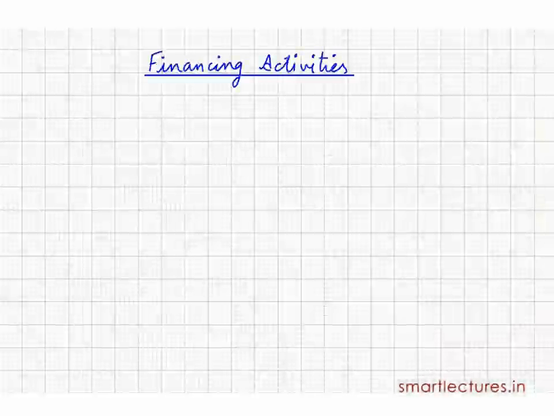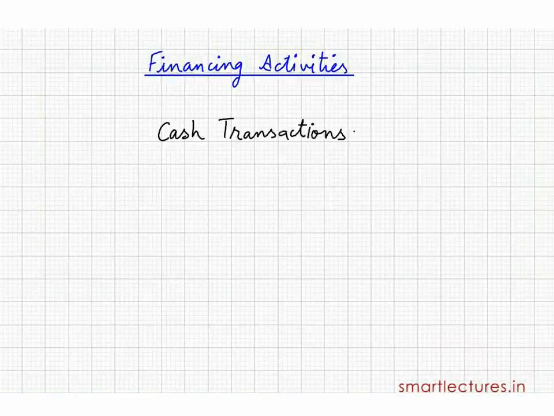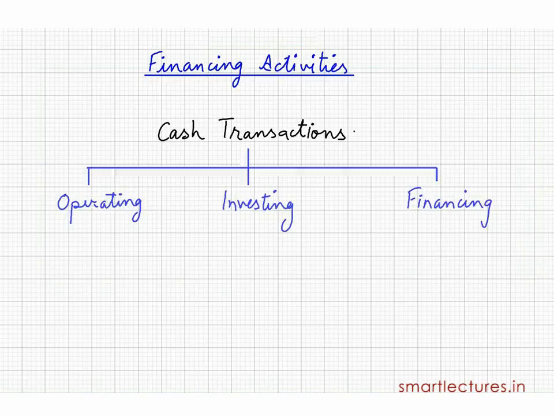Now we'll discuss financing activities. You know, all cash transactions are categorized into three parts: operating activities, investing activities, and financing activities. And we are going to discuss financing activities now.